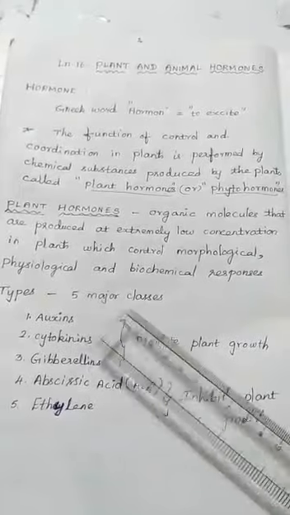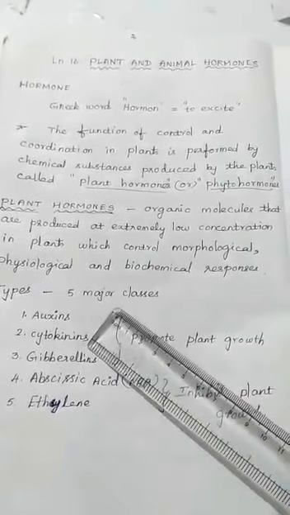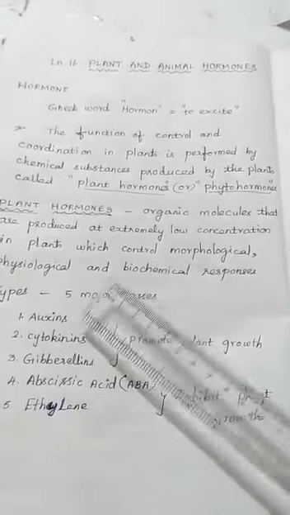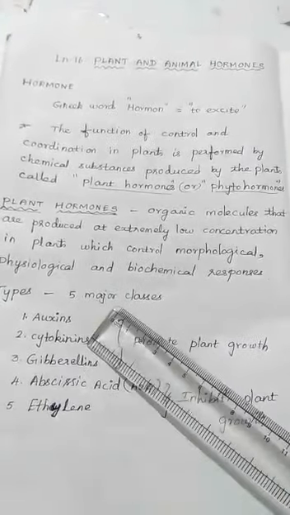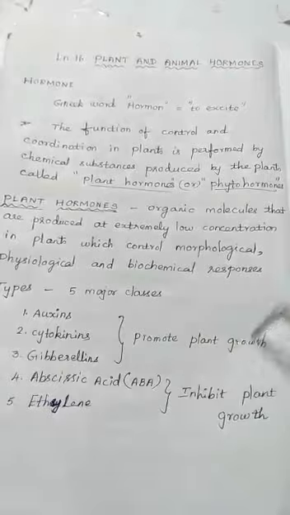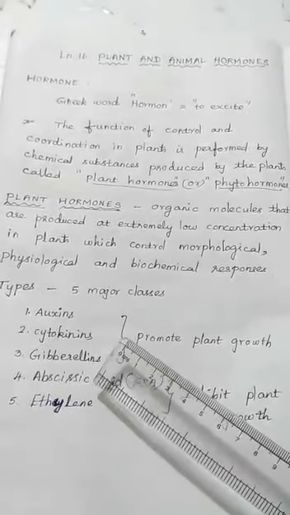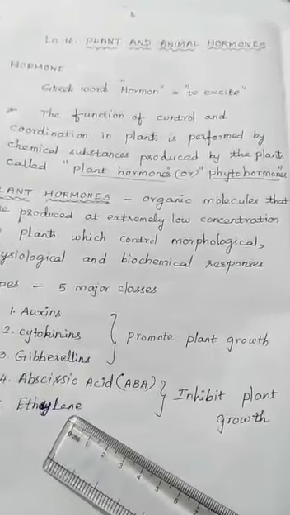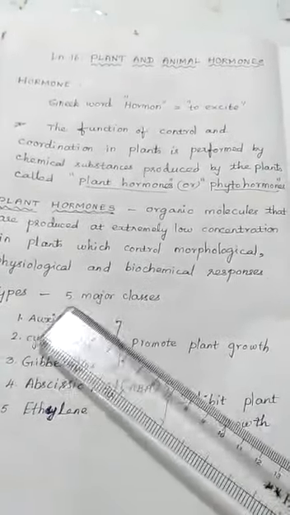There are 5 types: auxin, cytokinin, gibberellin, abscisic acid and ethylene. The first 3, auxin, cytokinin and gibberellin, promote plant growth. The last 2, abscisic acid and ethylene, inhibit plant growth. Let's see the first one, auxin.